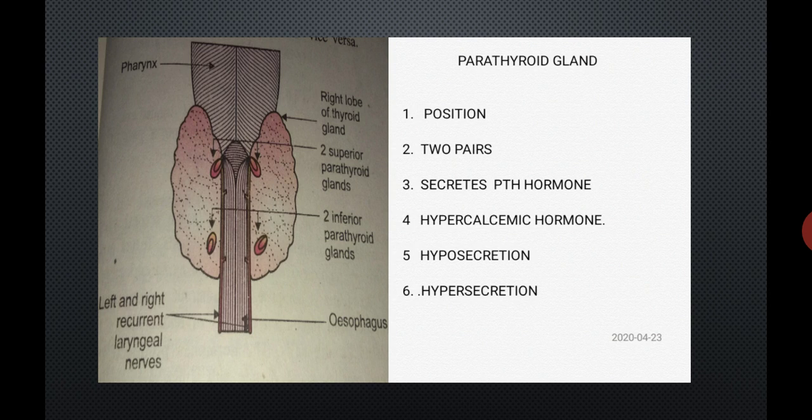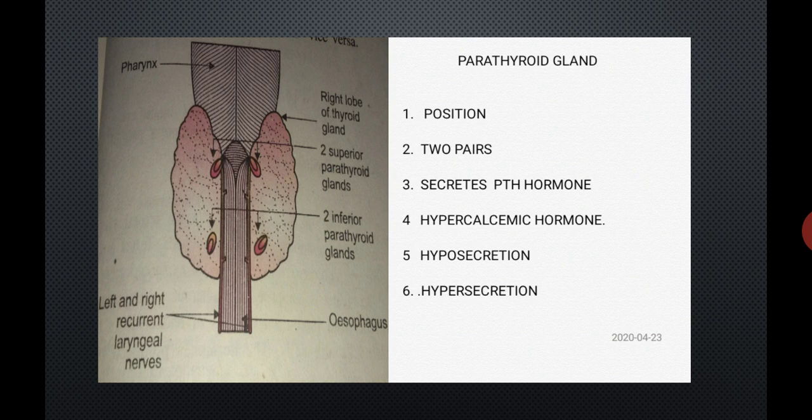This is nothing but osteoporosis, which is common in women who have reached menopause. In short, hypersecretion of the PTH hormone causes osteoporosis because it decreases the level of calcium in the bones, which is demineralization of the bones, resulting in softening, bending and fracture of a bone.